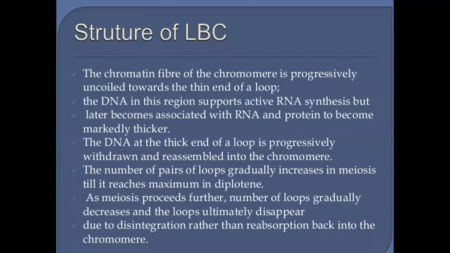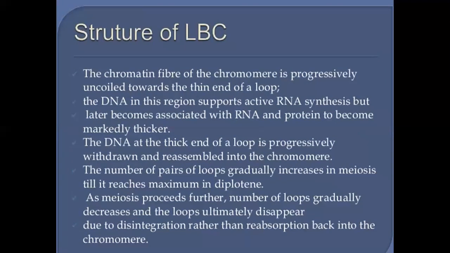The chromatin fibers of the chromomeres are progressively uncoiled towards the thin end of a loop. The DNA in this region supports active RNA synthesis, but later becomes associated with RNA and protein to become markedly thicker. The DNA at the thick end of a loop is progressively withdrawn and reassembled into the chromomeres.